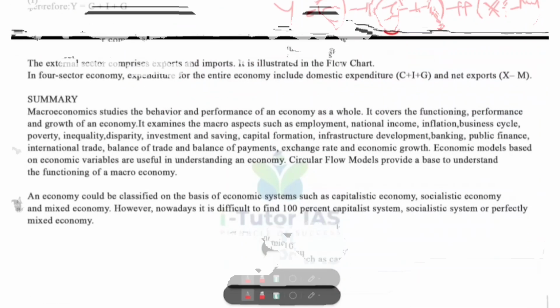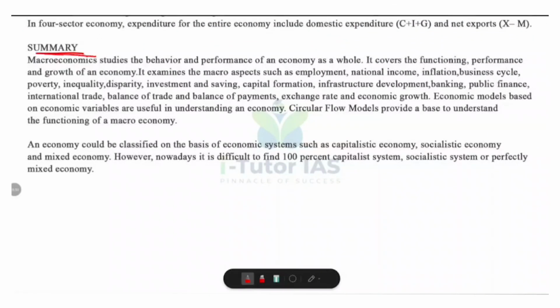Okay, so let's look at the summary of this chapter. Macroeconomics is the study of the economy as a whole. So instead of looking at individual businesses or people, it looks at big picture aspects like how the entire country produces goods and services, like through national income and output, how people earn and spend money. Then economic problems like inflation, poverty, inequality and economic growth. International aspects like trade, exchange rate, balance of payment, etc. So in short, macroeconomics tells us how the whole economy behaves and performs.